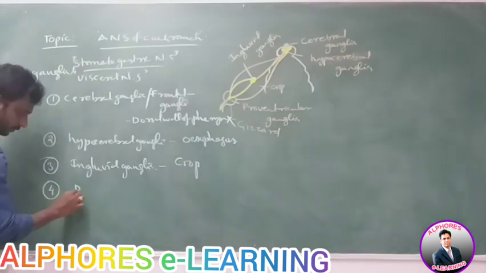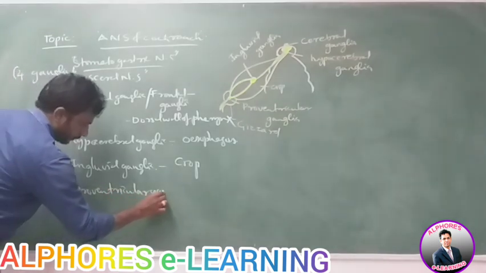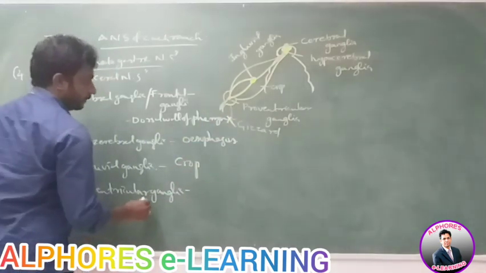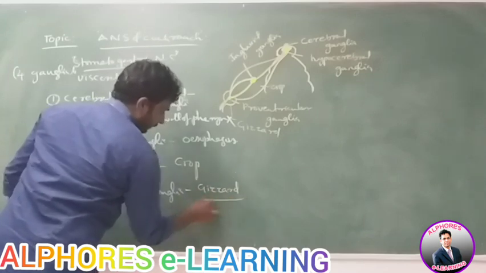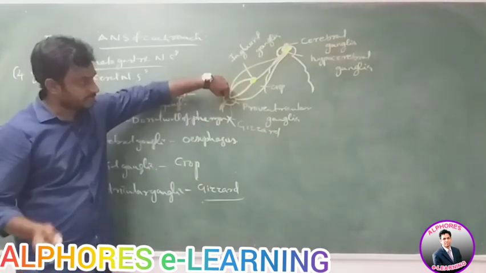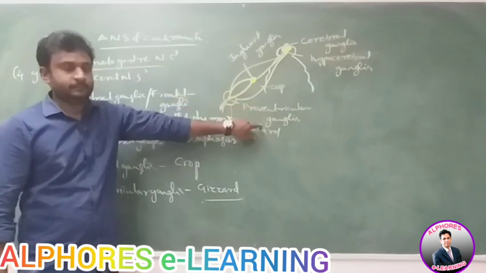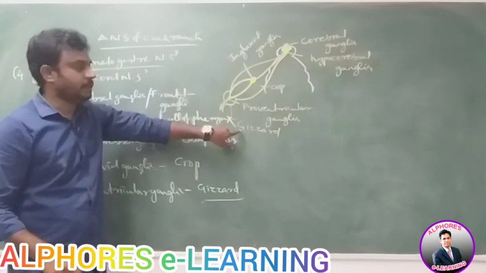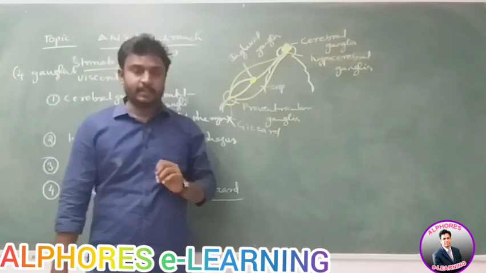Next, the fourth one is the proventricular ganglia. The other name of gizzard is proventriculus. The ganglion which is present on the proventriculus is called proventricular ganglia. Proventricular ganglia is located on the proventriculus or on the gizzard. So these are 4 ganglia present on the alimentary canal.